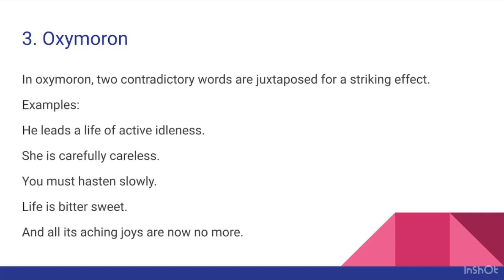Another difference: in case of antithesis, the contrasted words or ideas are set against each other in a balanced form. But in epigram, the statement is very brief and terse and it causes a shock. In case of oxymoron, these words are simply juxtaposed or placed side by side. And the purpose of each one of these figures of speech is also different.